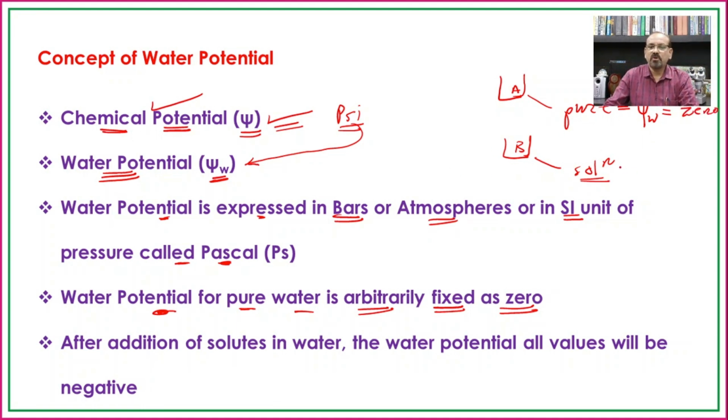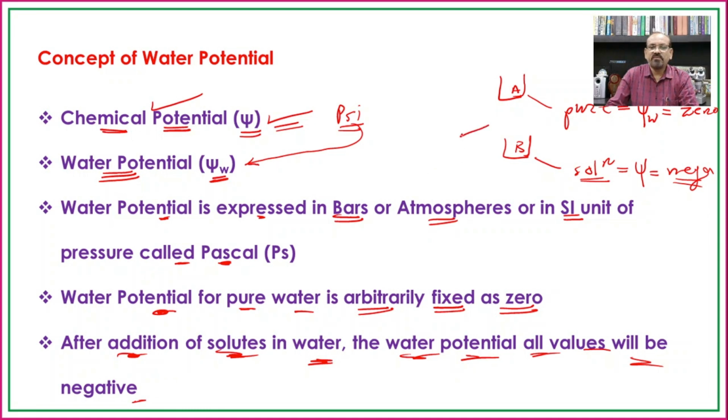But the water potential of B will be negative. This means that after the addition of certain solids in the water, there is an increase in the value of the osmotic pressure, but at the same time, the numerically equal value with a negative sign will be the water potential. Hence, after addition of solids in water, the water potential values will be negative.